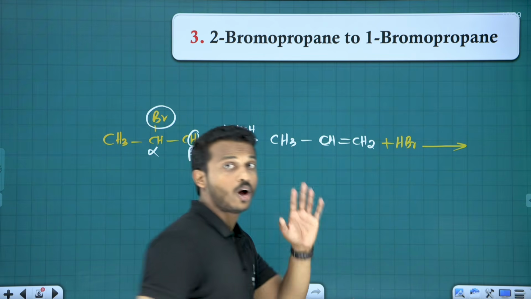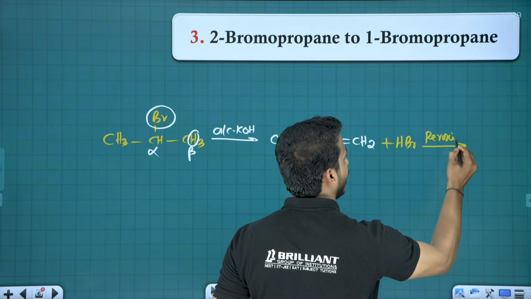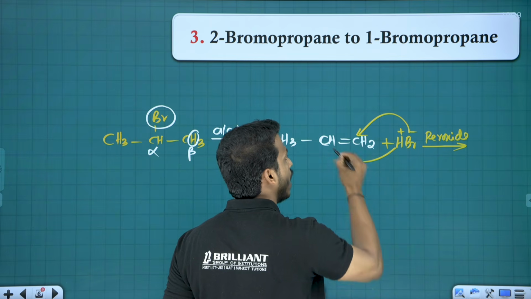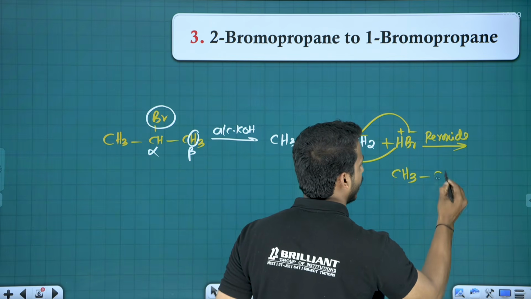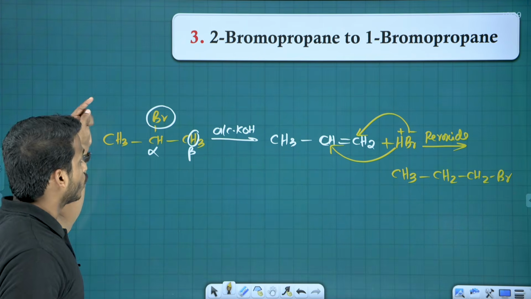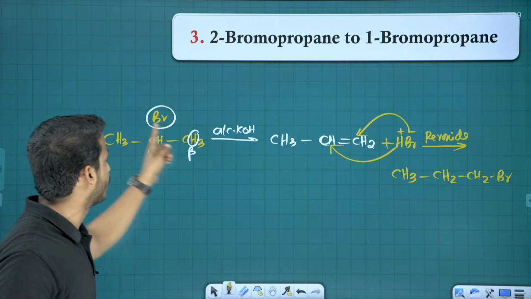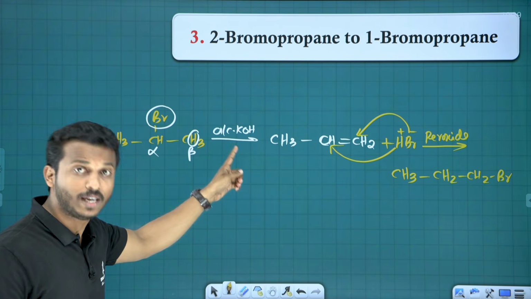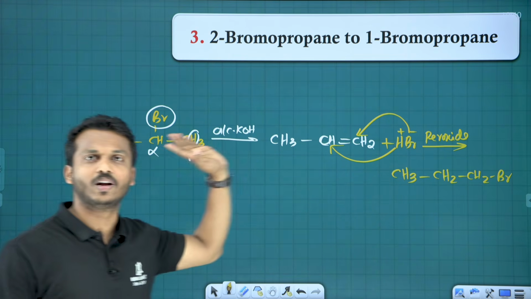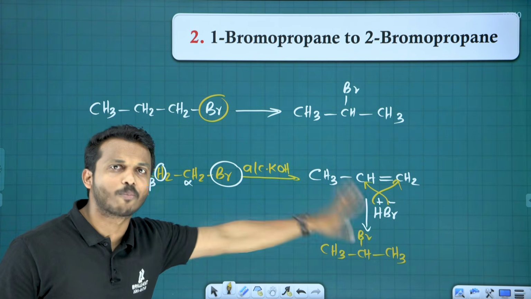HBr we have to add now, without peroxide or with the peroxide? With the peroxide. With the peroxide, then only anti-Markovnikov's rule can be applied. The negative part goes to the carbon with more hydrogen and H+ goes to the one with less. You will get 1-bromopropane. Clear everyone? So if they ask you to convert 2-bromopropane to 1-bromopropane, first of all completely remove the bromine from the position by alcoholic KOH, that's our beta elimination. Then you have to add HBr in peroxide, so anti-Markovnikov's follows and we get the product. Clear everyone? But in the earlier case, first beta elimination and normal Markovnikov's rule.